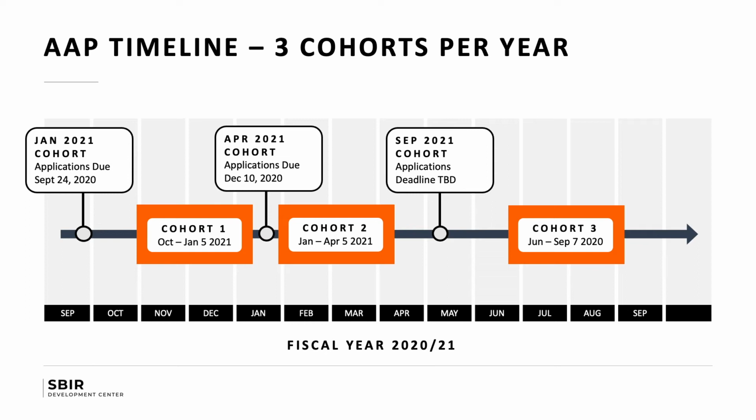So what you will be applying to is cohort 2, and that will prepare you for the April 5th, 2021 deadline, and that will be followed by a 3rd cohort that will prepare you for the September 7th, 2021 deadline, or actually probably September 5th. So 3 cohorts per year. So keep that in mind. If you don't think you can make it this cohort, there is another one that will follow.